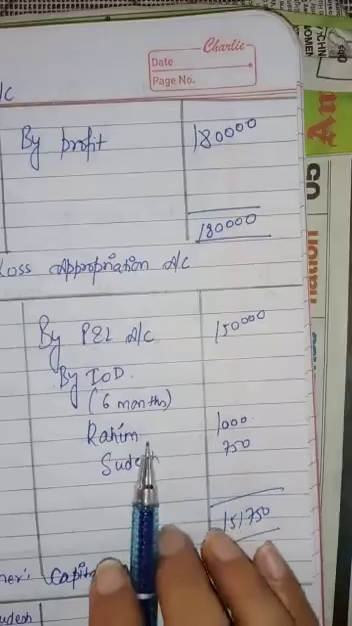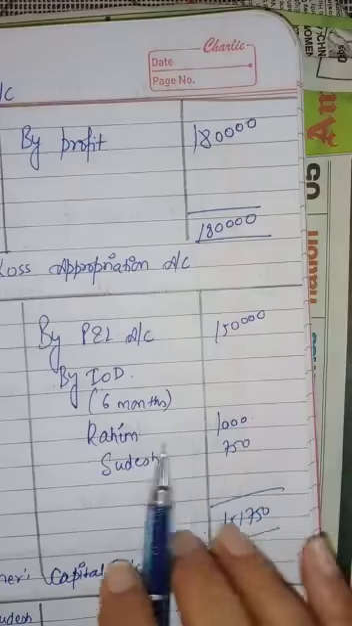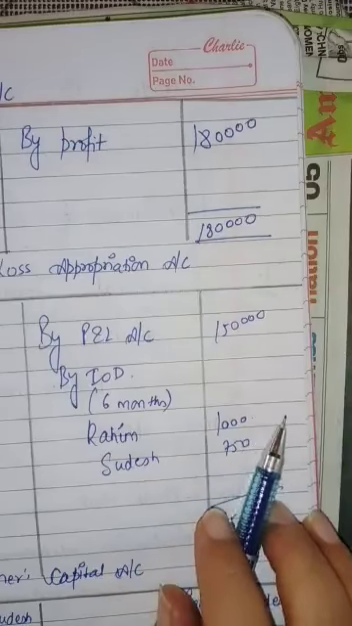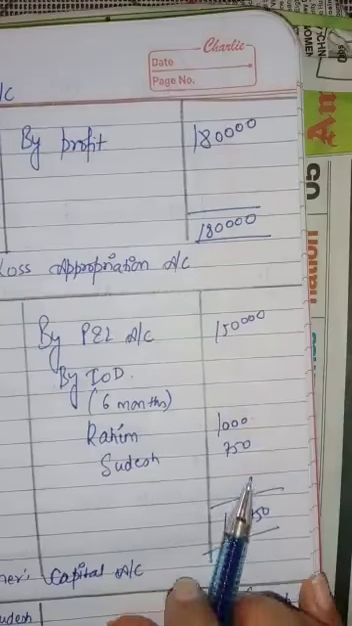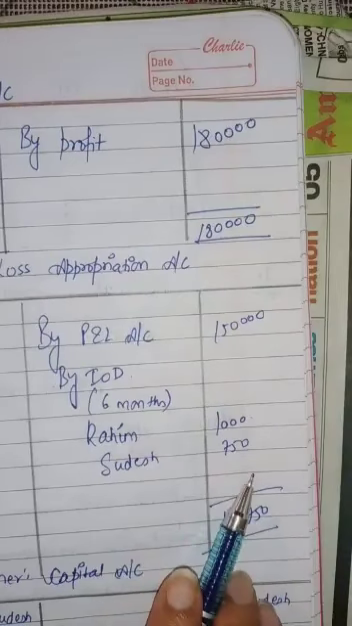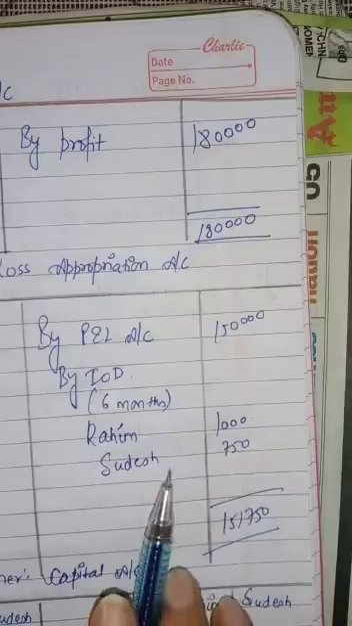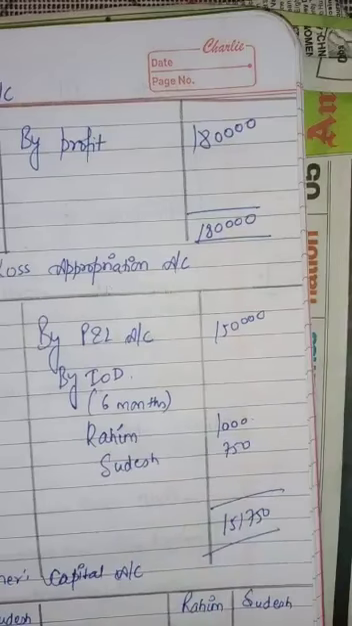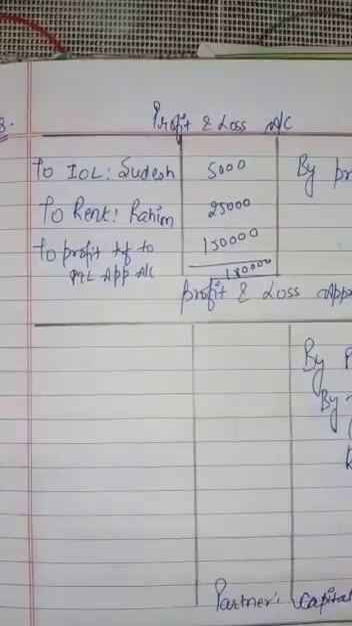Drawing was 40,000, 5% becomes 2,000, and for 6 months it is 1,000. Drawings were 30,000, 5% is 1,500, and for 6 months 750. Now we have to distribute this 1,51,750 among the partners. What do we have to give?